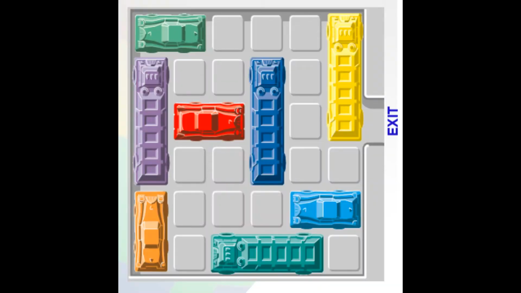On your screens, you see the traffic jam situation, and your car is the red car. The objective of this game is to take the red car out of the exit gate, and the cars or the lorries can move in their own lanes, front or backwards, up and down. So they cannot change the lanes.